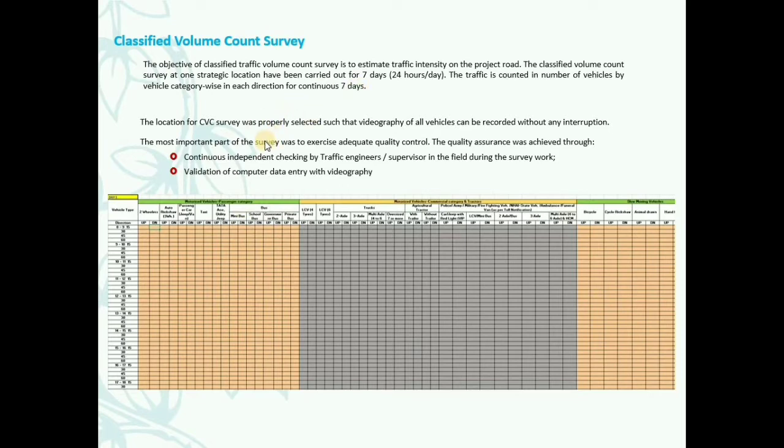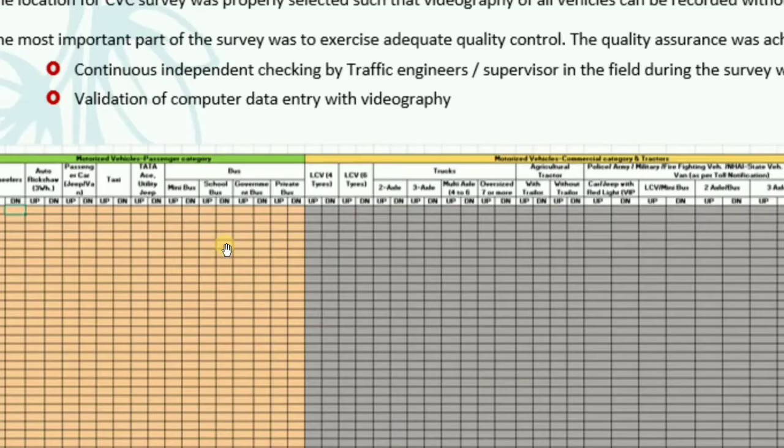So you have to select enumerators, nearby locals, okay, villagers. Some educated enumerators should be required. And then one other option is the videographic survey. So to conduct the survey properly, you have to select a good location. Means it should not be interrupted for videographic survey. Okay. So for that, see, I will show you.